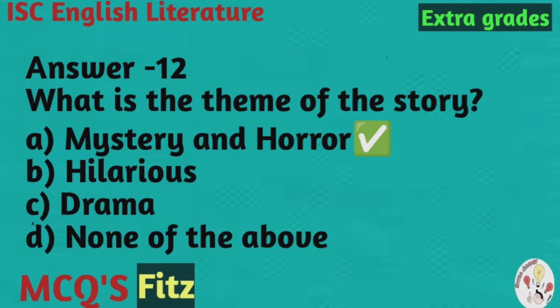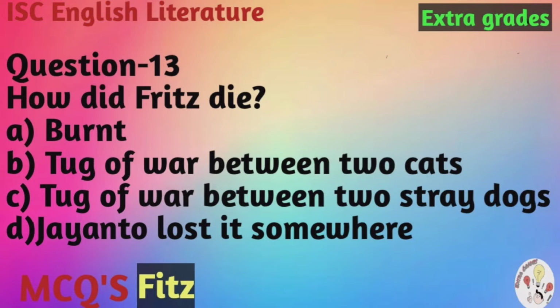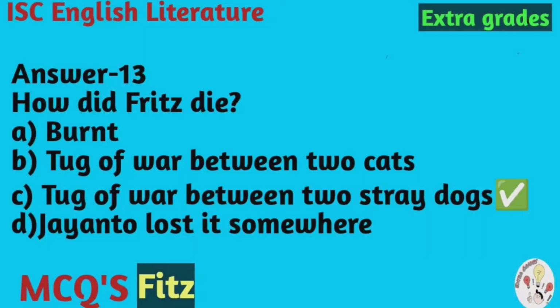Mystery and horror. Question number 13. How did Fitz die? The options are A. Burnt, B. Tug of war between two cats, C. Tug of war between two stray dogs, D. Jayanto lost it somewhere. And the correct option is C. Tug of war between two stray dogs.